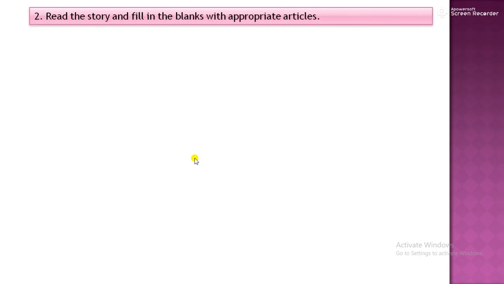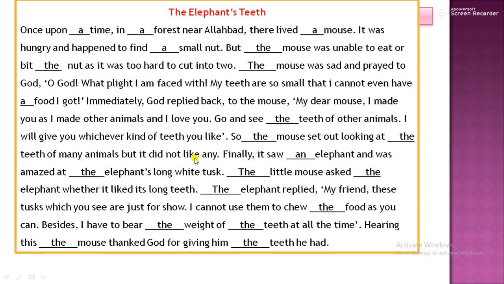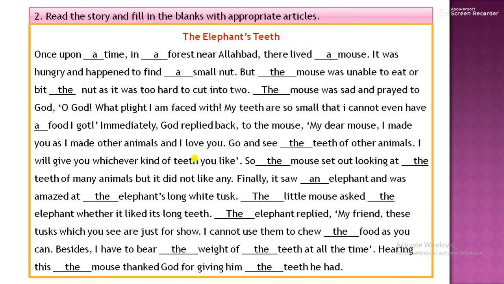One more exercise we have. This exercise is on page 47. Read the story and fill in the blanks with appropriate articles. The elephant's teeth. Once upon a time, in a forest near Allahabad, there lived a mouse, a single mouse. It was hungry and happened to find a small nut.